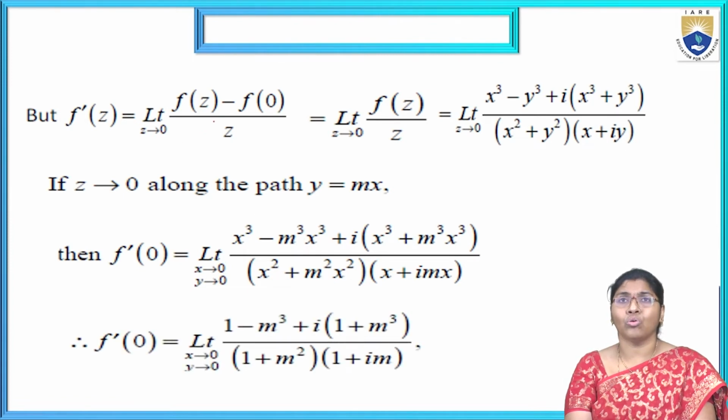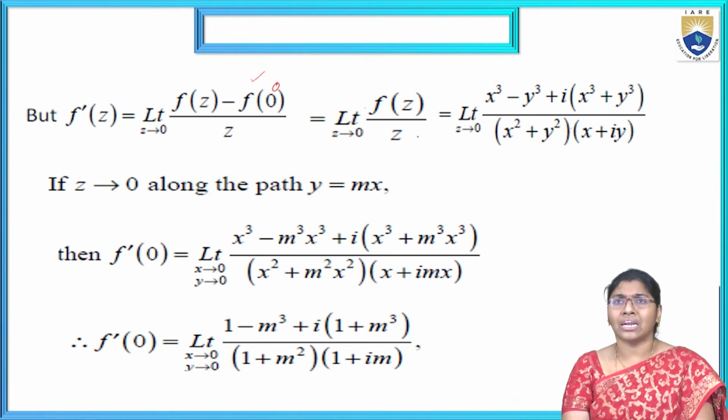Next, f dash of 0 is limit z tends to 0. This is the derivative formula, as we saw earlier: f of z minus f of 0 by z. Here f of 0 value is 0, so it is f of z by z. f of z is nothing but x cube minus y cube plus i into x cube plus y cube by x square plus y square.